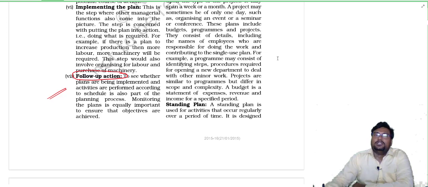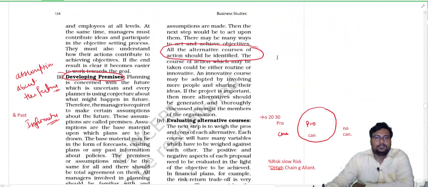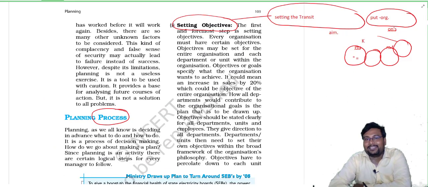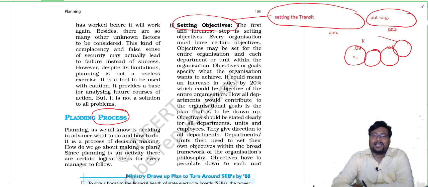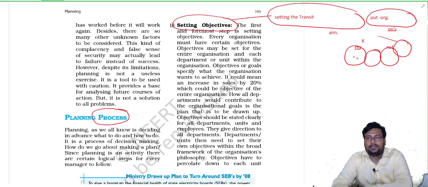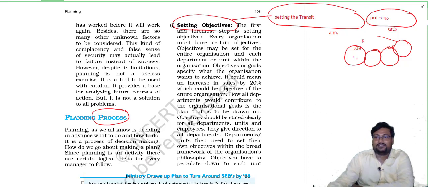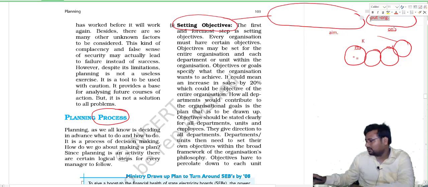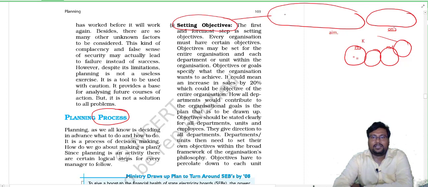So let's revise the whole process in a quick way, and we will learn each and everything with possible keywords. So the planning process starts with setting objectives. We set the target, and setting the target is the setting objective.